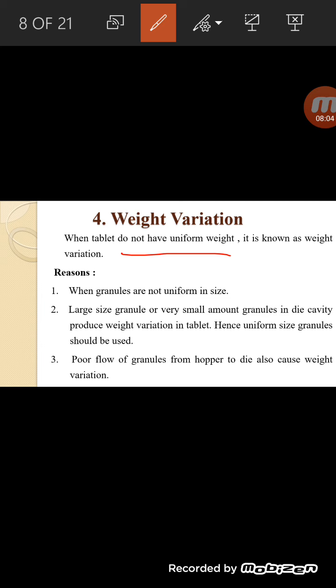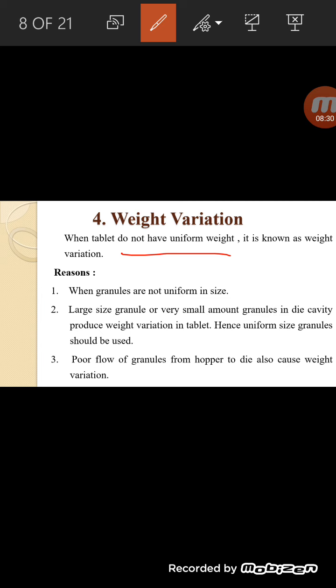When we use large granules or smaller granules, this variation in granule size definitely produces weight variation in the tablet. So to overcome this problem, we can use uniform sized granules.